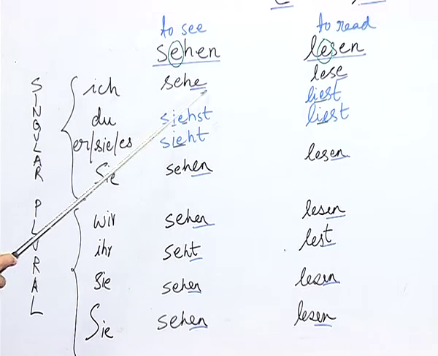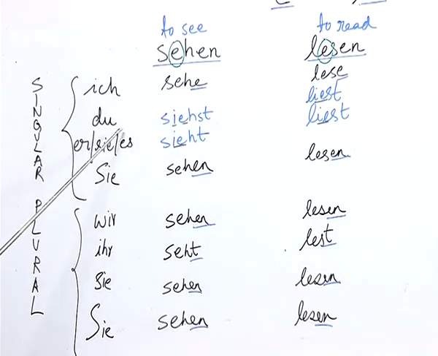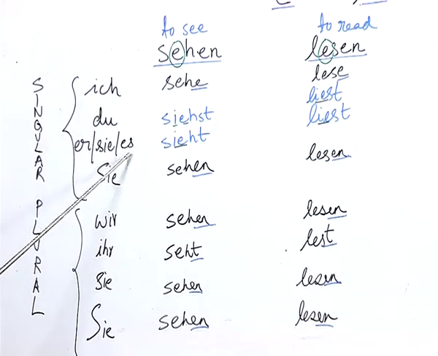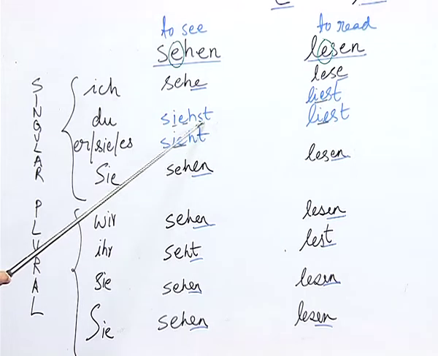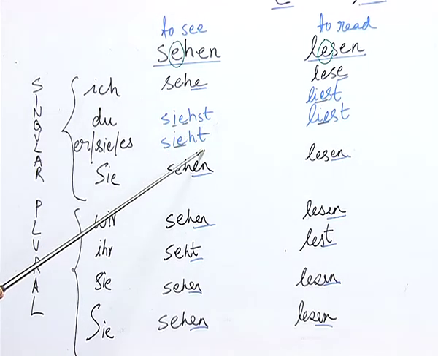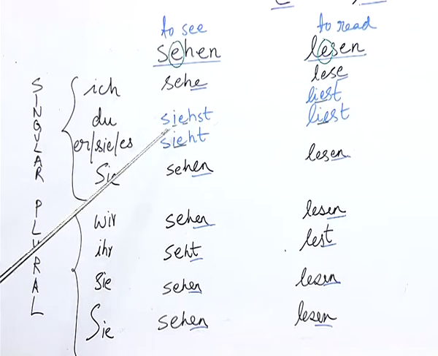As I told you, for irregular verbs, the change happens in almost all the verbs at the end. However, for the pronouns du, which is the second person singular pronoun, and er, sie, es, which is a third person singular pronoun, the change occurs not only at the end, but also in the middle of the verb.